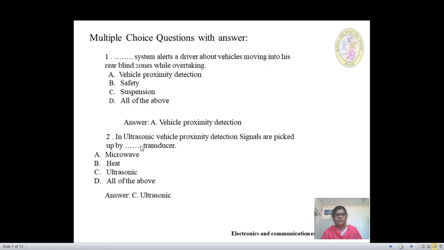The second one: in ultrasonic vehicle proximity detection, signals are picked up by dash. Transducer, microwave, heat, ultrasonic, or all the above options? The answer is ultrasonic transducer. The ultrasonic transducer or microphone picks up the signals produced by the nearby vehicles.